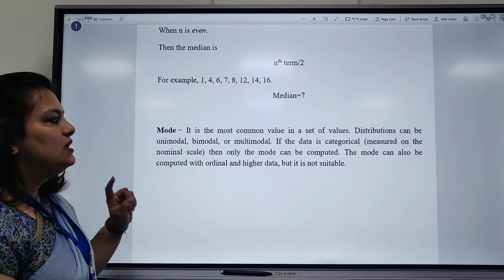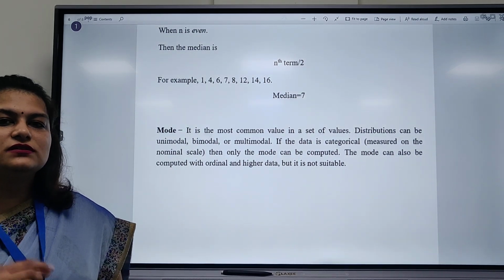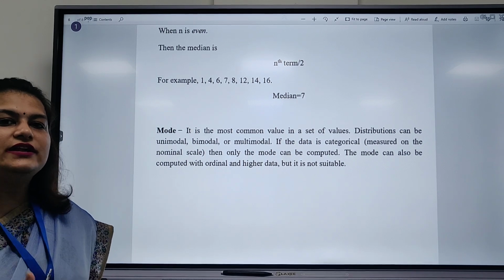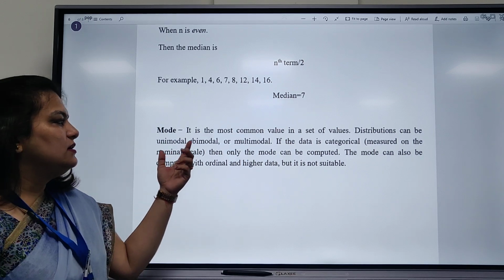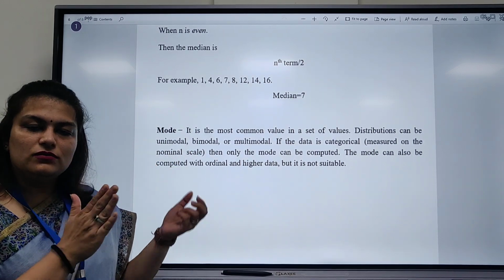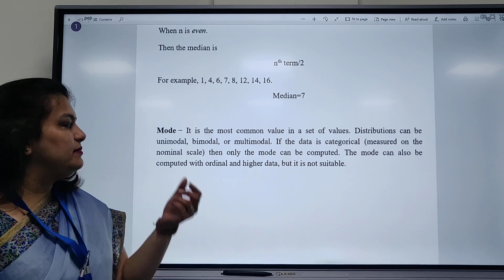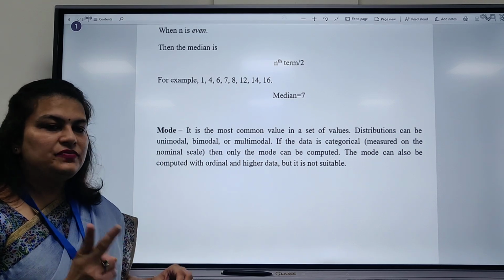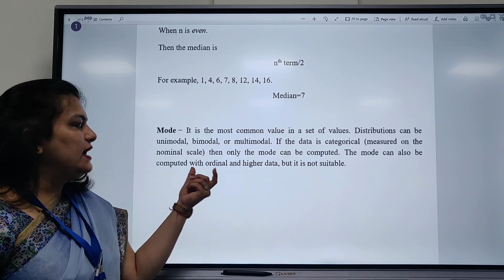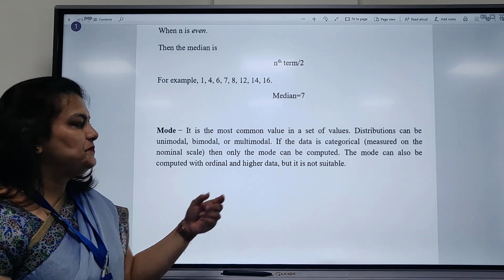Now mode. Mode defines how many times a particular number is repeated in any particular data. So that is mode. If every number is used a single time, then it will be unimodal. If any number is used 2 times, it will be bimodal, and if it is more than 2 times, then it will be multimodal.